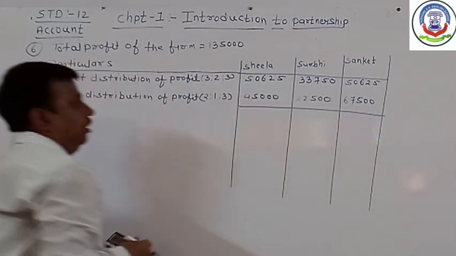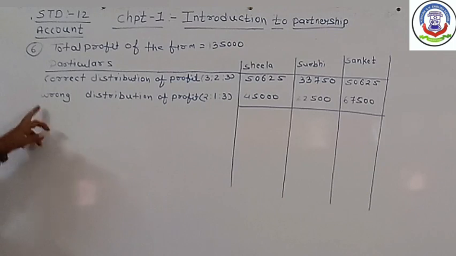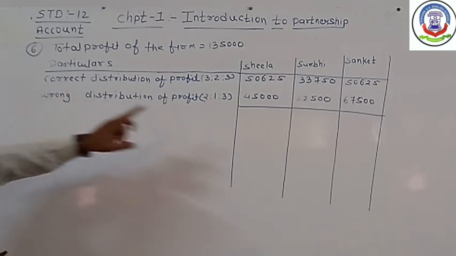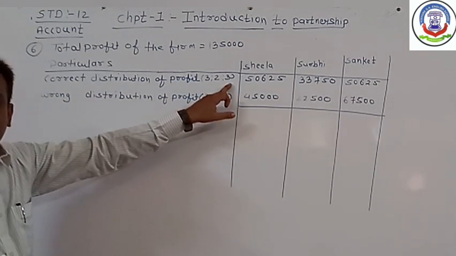Now we have to deduct the wrong amount from the correct amount.